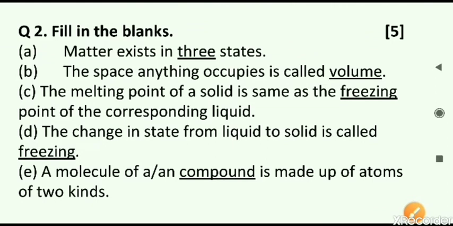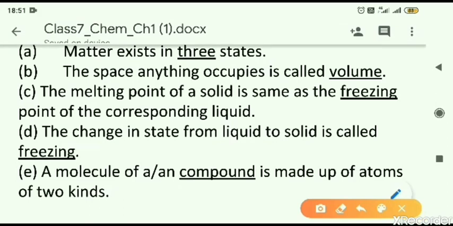Now the fill in the blanks. First, matter exists in three states that we all know: solid, liquid and gas. The space anything occupies is called volume. The melting point of a solid is the same as the freezing point of a liquid. The melting point of a solid is always equal to the freezing point. We had one similar question in the MCQs also. The change in state from liquid to solid: whenever a liquid converts to solid, it is called freezing.